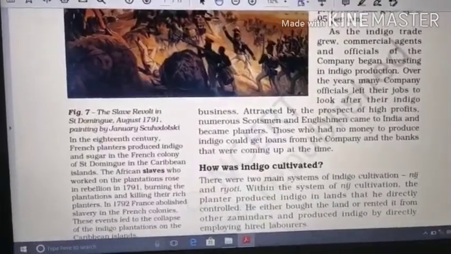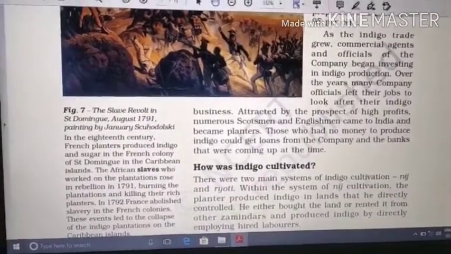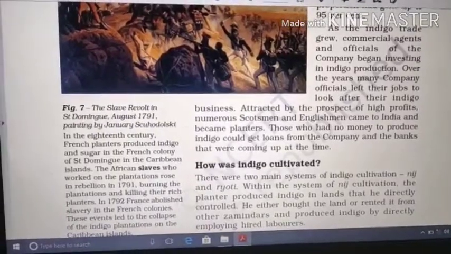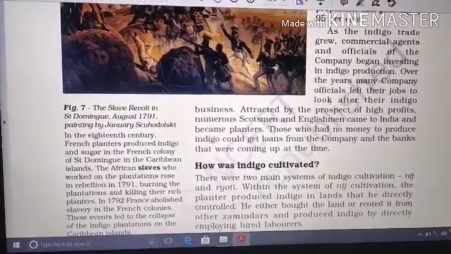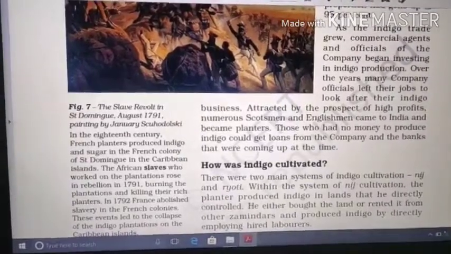So why were they attracted to India? They were attracted by the prospect of high profits. Numerous Scotsmen and Englishmen came to India and became planters. So this was one of the main reasons that they turned to India.